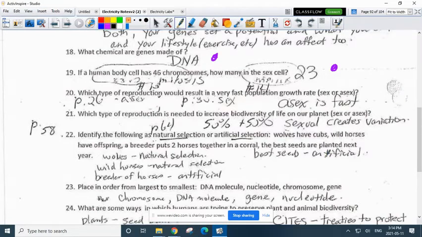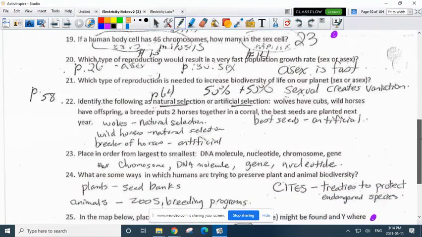Identify the following as natural or artificial selection. Okay, wolves have cubs, that's natural selection. Wild horses have offspring, that's natural selection. A breeder puts 2 horses together in a corral, that's artificial selection because people are choosing which ones mate. The best seeds are planted next year is artificial selection because you're choosing the best ones for the next generation.